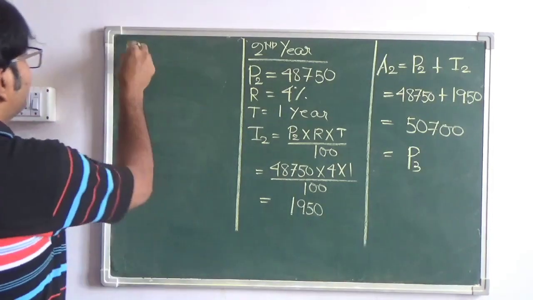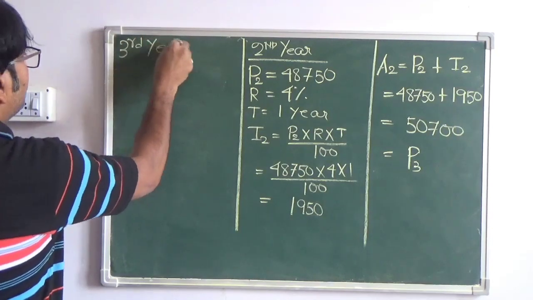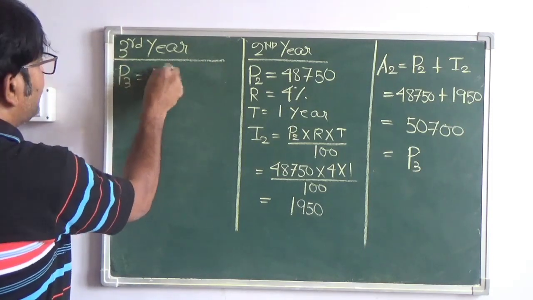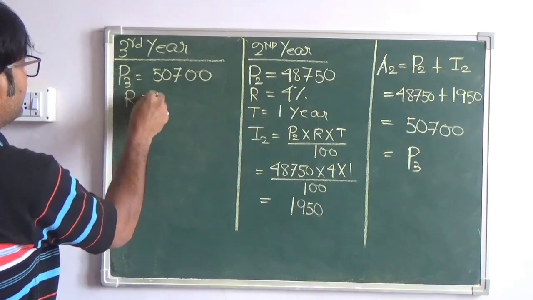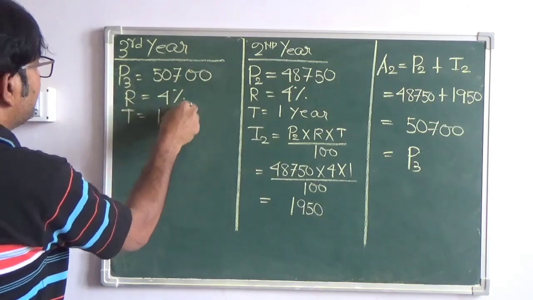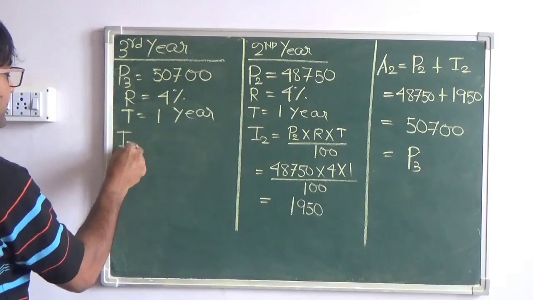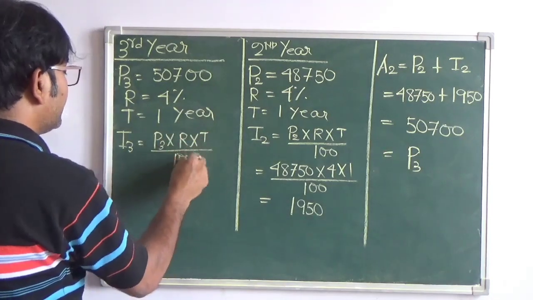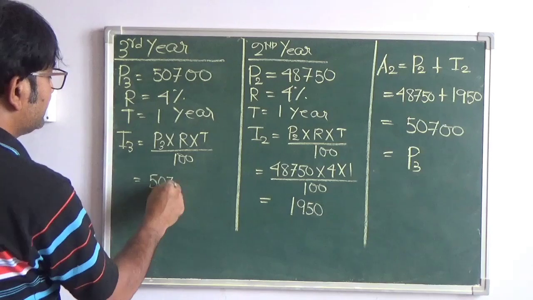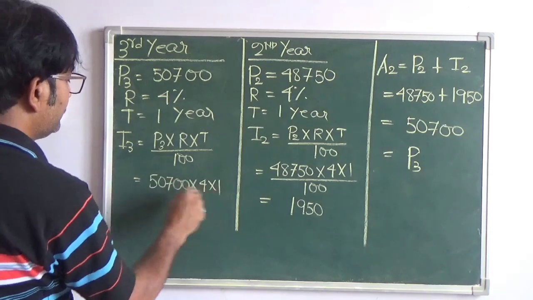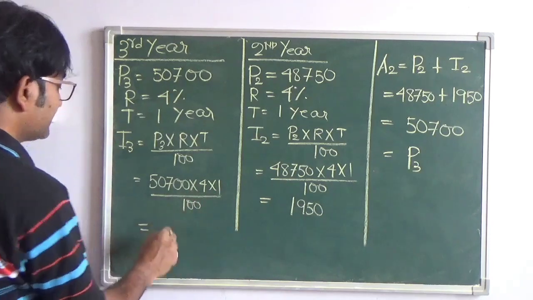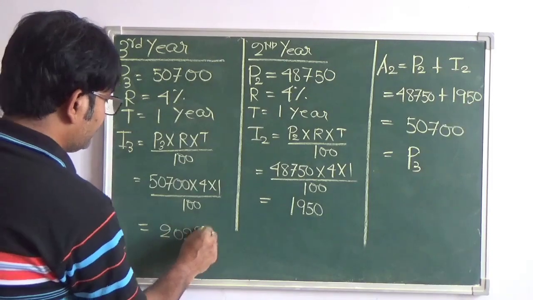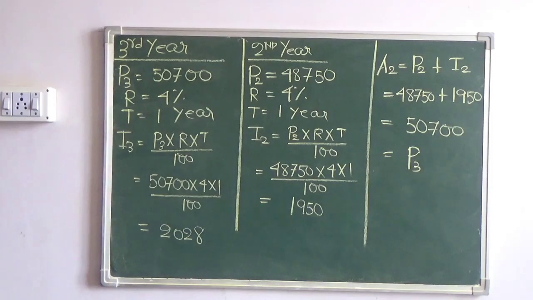So now we have third year. In the third year, the principal P3 is coming to 50700, rate is 4%, time is 1 year. So let the interest I3 be P3 into R into T by 100. So P3 is 50700 into 4 into 1 by 100, and that is coming to 2028. 2028 is the interest for the third conversion period.